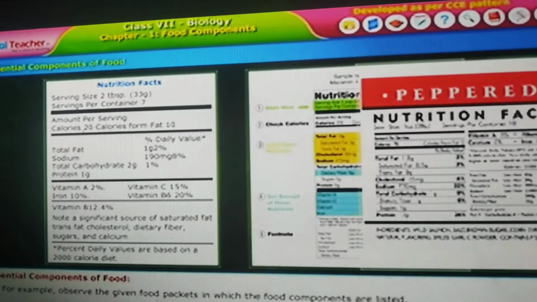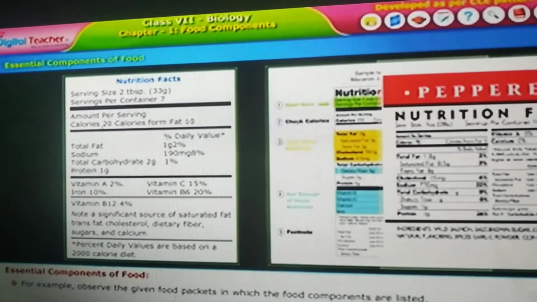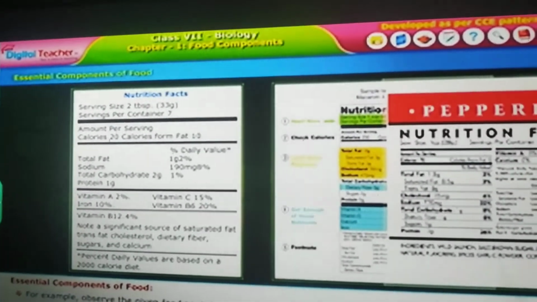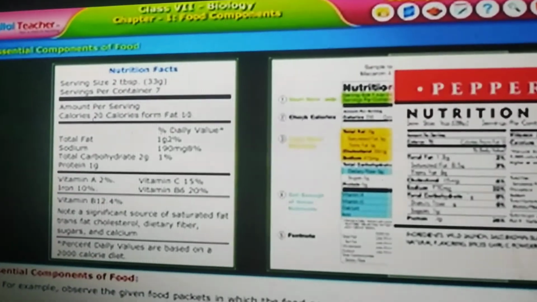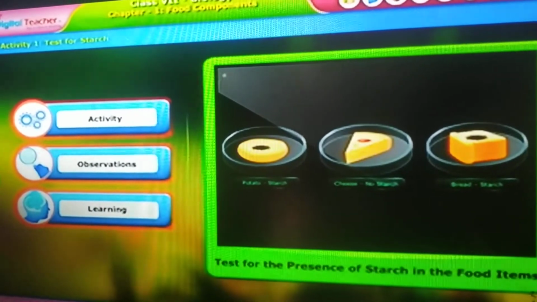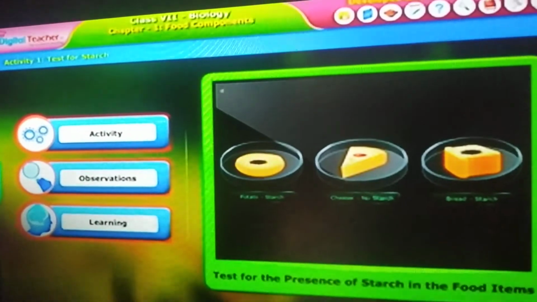If you notice, you can find some identifications on that, some food components and the percentages of that. Have you observed, children? Did you get an idea? Good. Okay, children. In the previous class we learned how to prepare some food items, right?